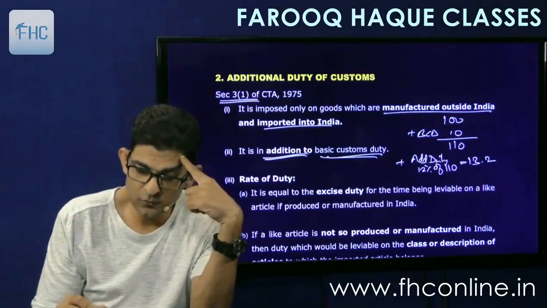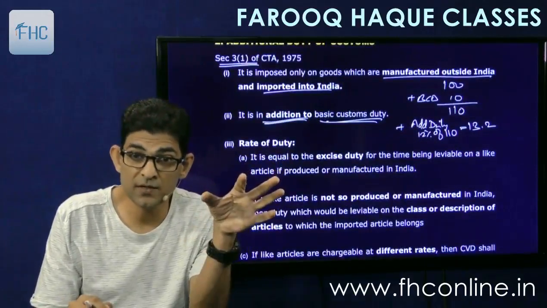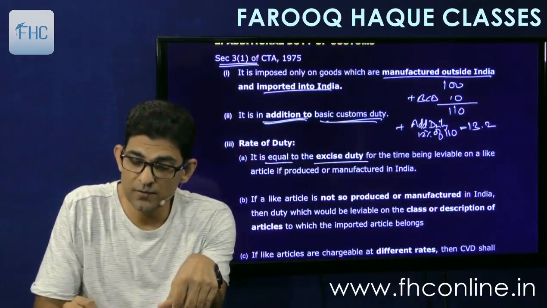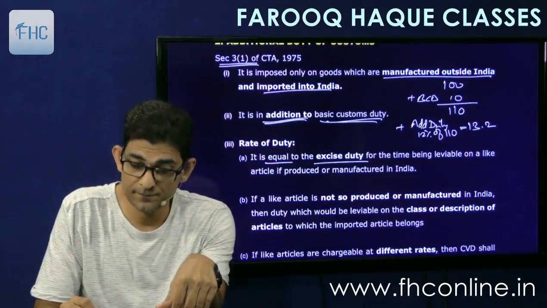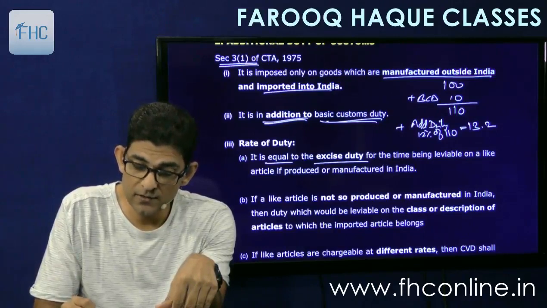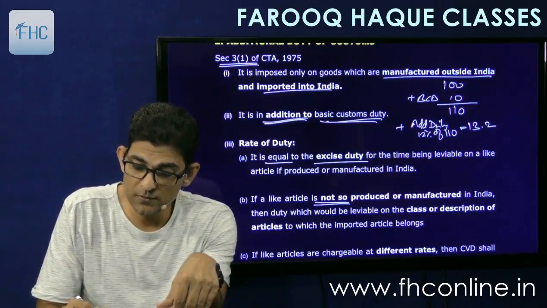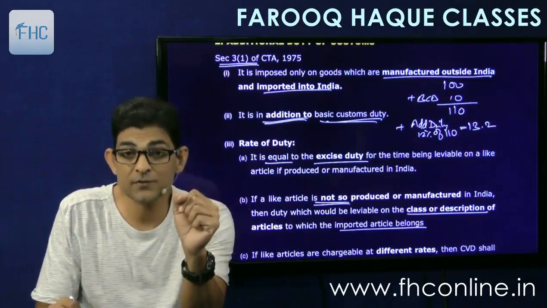Then rate of duty. As I told you, rate of duty will be the applicable excise duty rate. So it says it is equal to the excise duty for the time being leviable on like article if produced or manufactured in India. And if the like article is not so produced or manufactured in India, then duty would be leviable on the class or description of article to which the imported article relates.